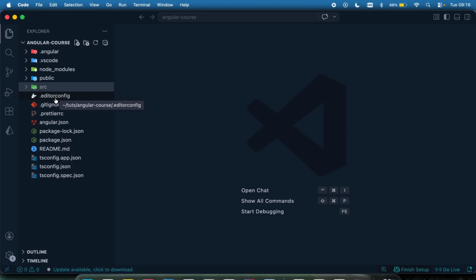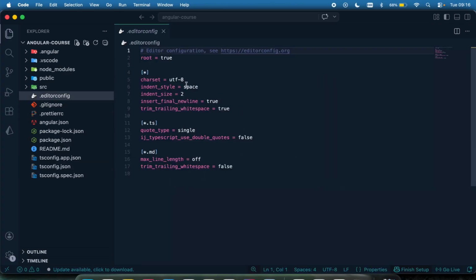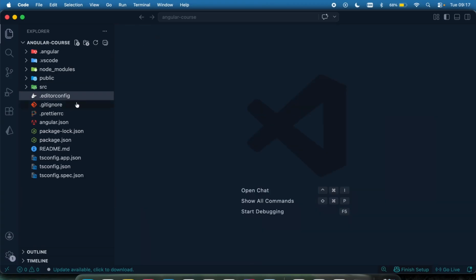The .editorconfig tells the editor how it should behave. It's also auto-generated. We have the .gitignore.